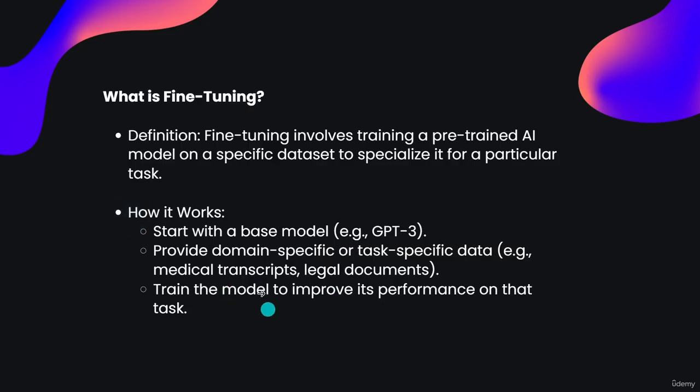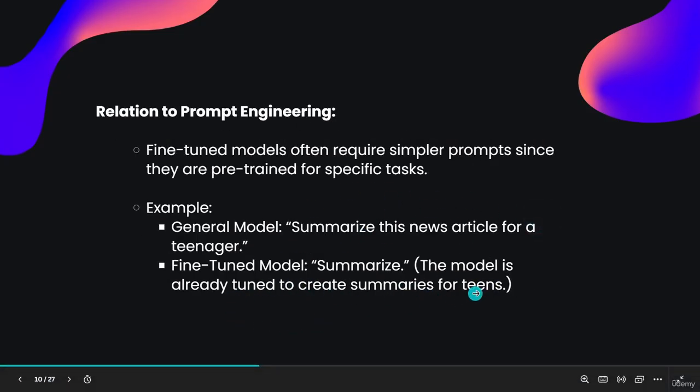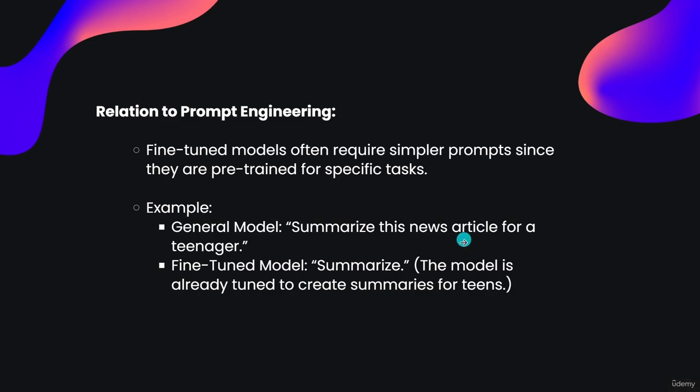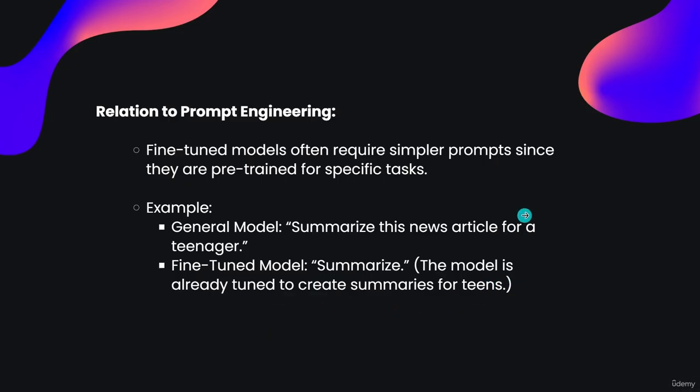If you see here, we provide domain specific or task specific data, here the news article information. All about news articles is fed to the base AI model, so it will create summaries for teens of a particular news article. I will just write the prompt 'summarize', and it automatically creates a summary for teens. I hope you understand. That is all about fine tuned models.